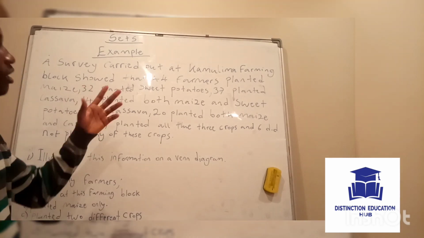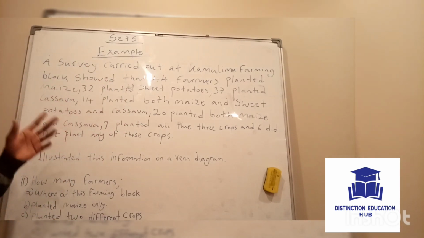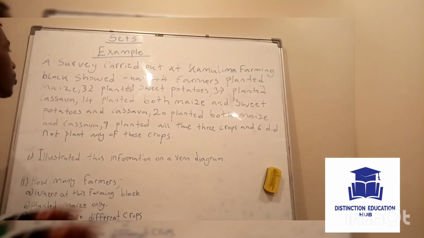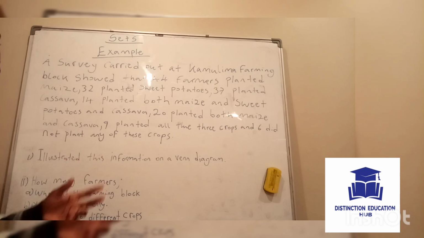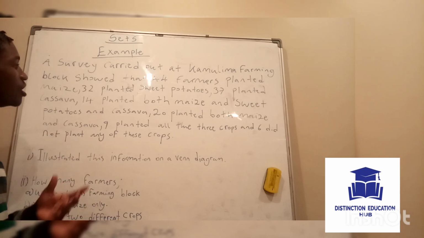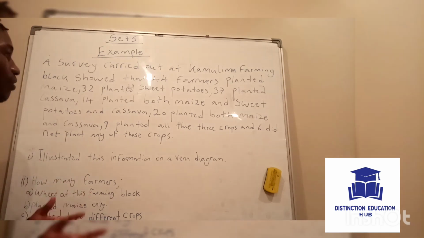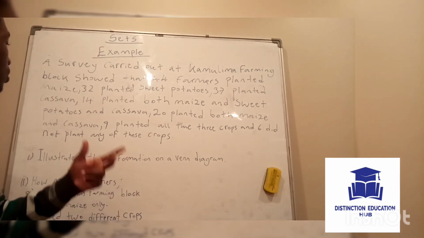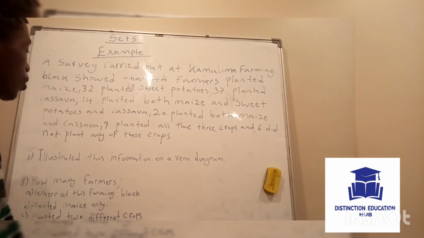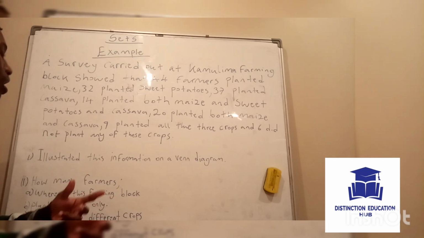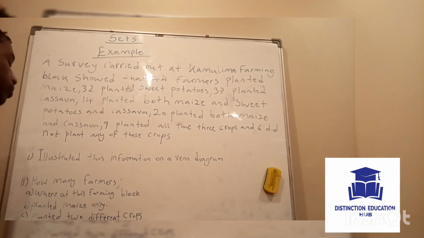A survey carried out at Kamulima farming block showed that 44 farmers planted maize, 23 planted sweet potatoes, 37 planted cassava, 14 planted both maize and sweet potatoes and cassava, 20 planted both maize and cassava, 9 planted all the three crops, and 6 did not plant any of the crops.